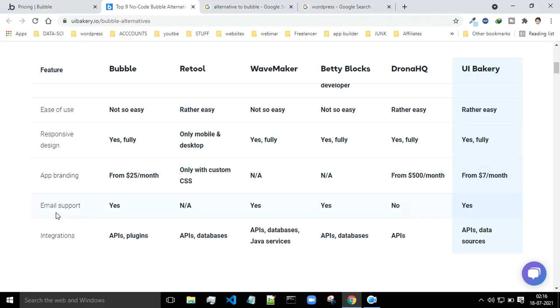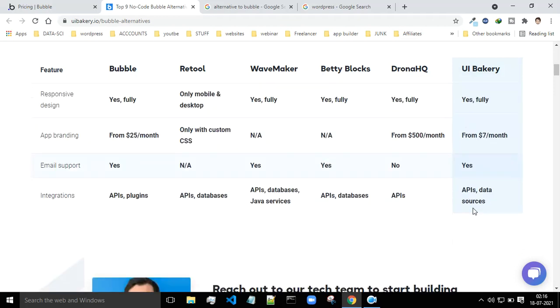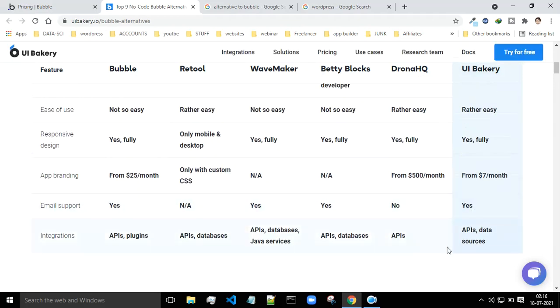Then email support is absolutely important if you want to send emails to the clients or whoever is associated with your web or app or web app. For Bubble it's a yes, for Retool it's a no, and also for Drona HQ it's a no. Otherwise the rest of these platforms are supporting it. And then the integrations: Bubble is supporting plugins, APIs and data sources.